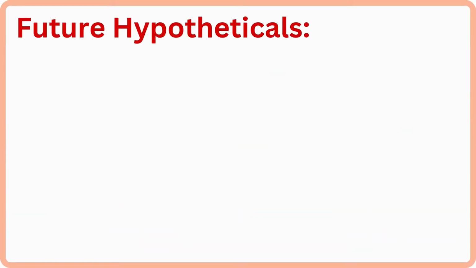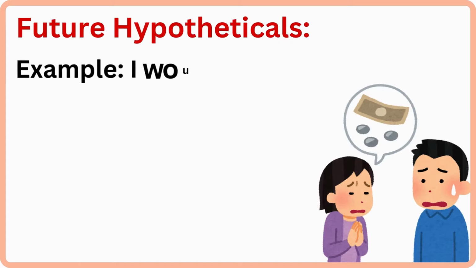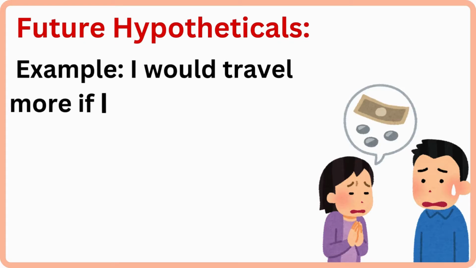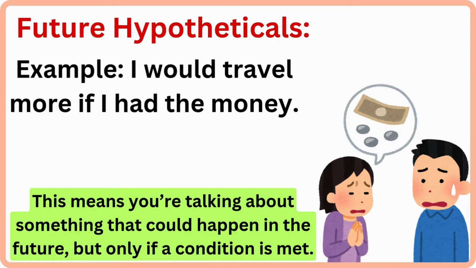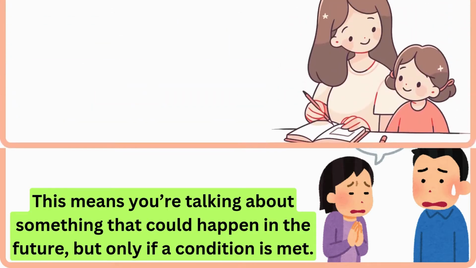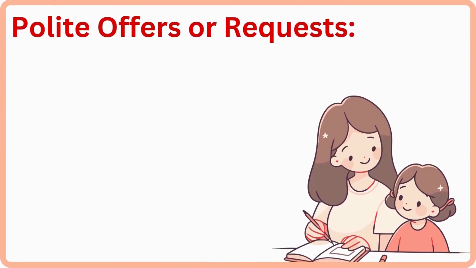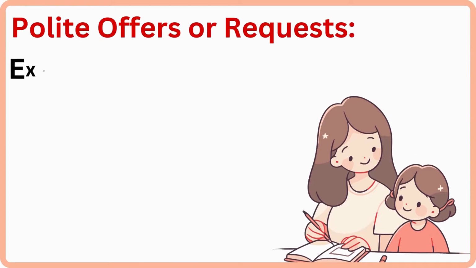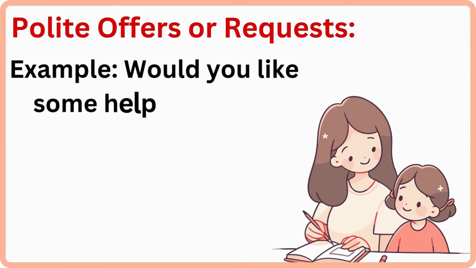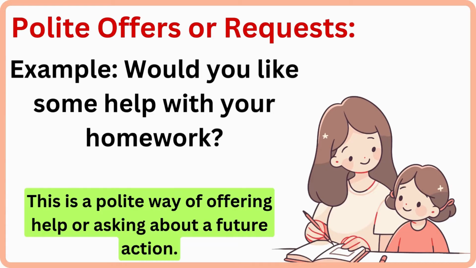Future hypotheticals. Example, I would travel more if I had the money. This means you're talking about something that could happen in the future, but only if a condition is met. Polite offers or requests. Example, would you like some help with your homework? This is a polite way of offering help or asking about a future action.